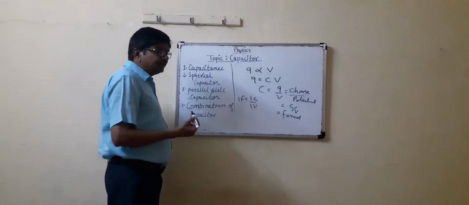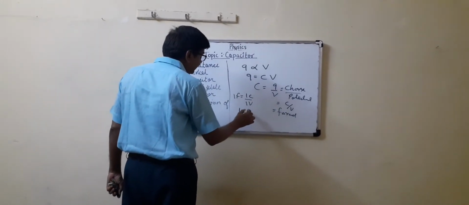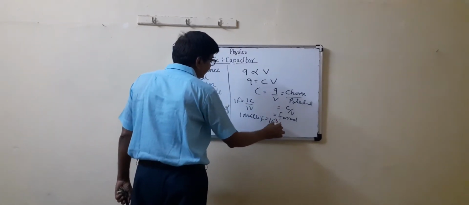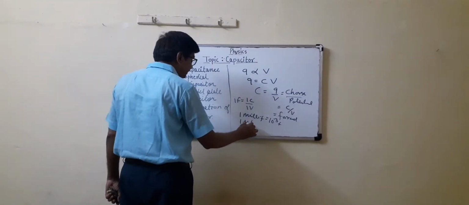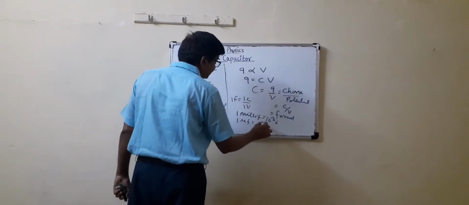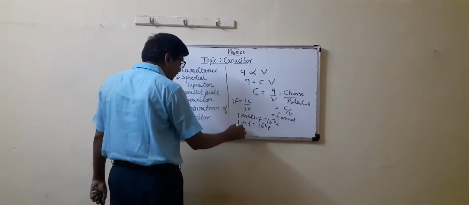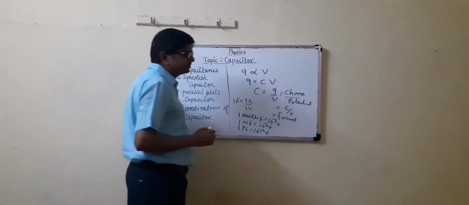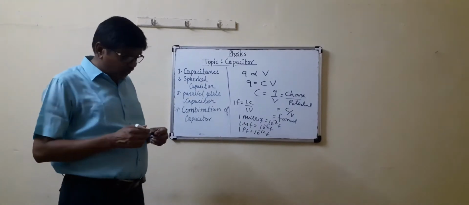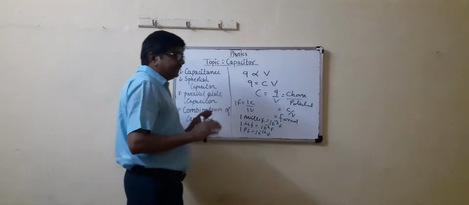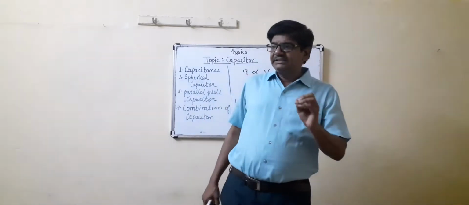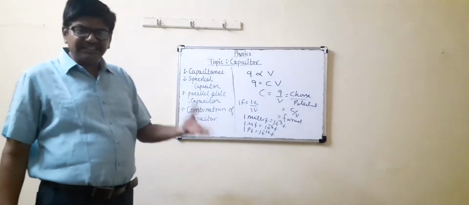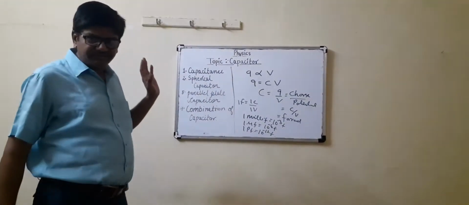Now in numerical problems, 1 millifarad is 10 to the power minus 3 farad. 1 microfarad, 10 to the power minus 6 farad. 1 picofarad, 10 to the power minus 12 farad. So in a general way, a device to store electric charge or to store electric energy is called a capacitor.